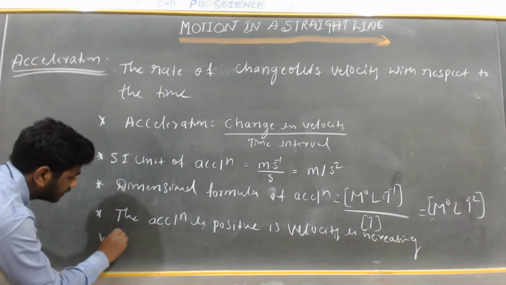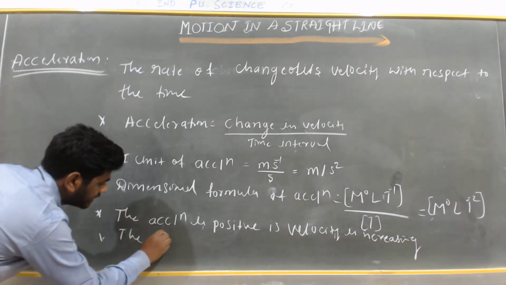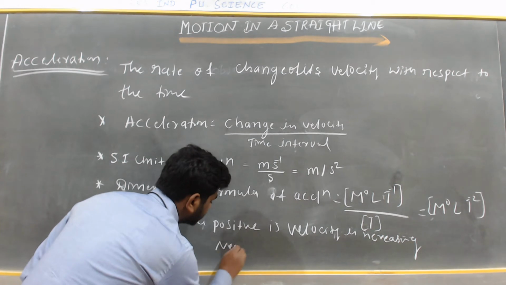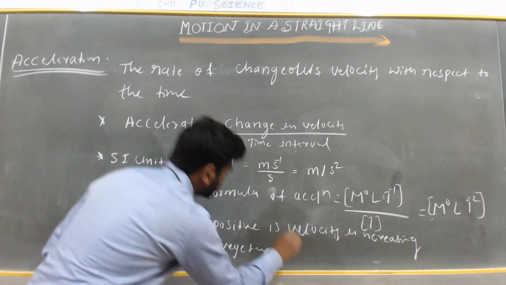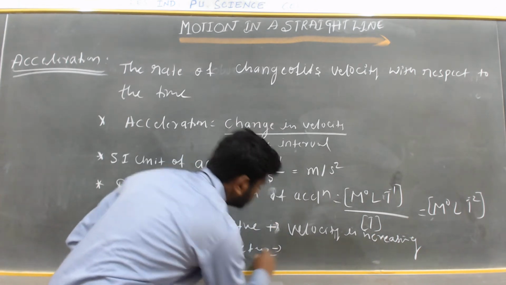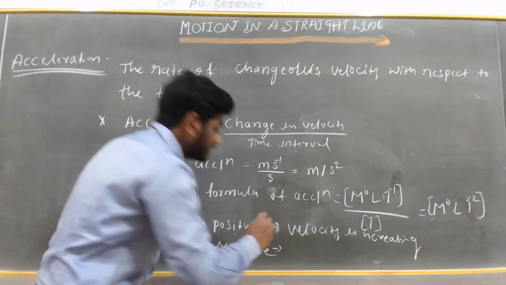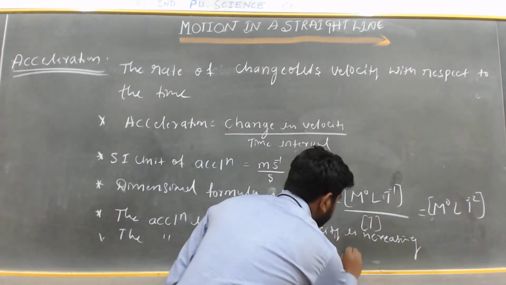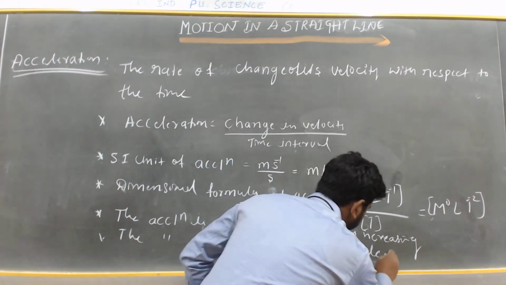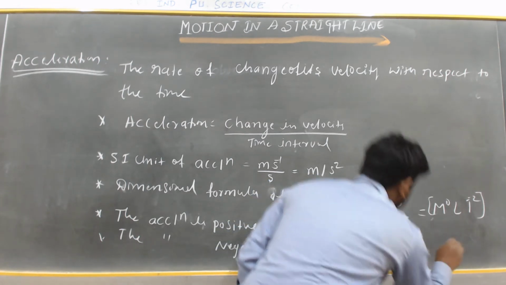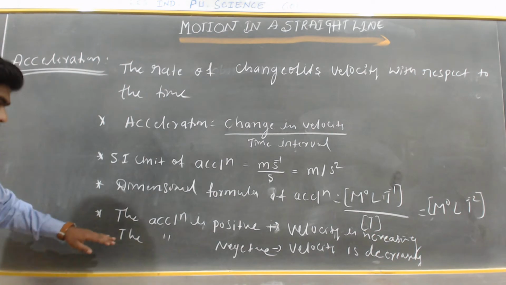The acceleration is negative when the velocity is decreasing. So keep in your mind these two notes.